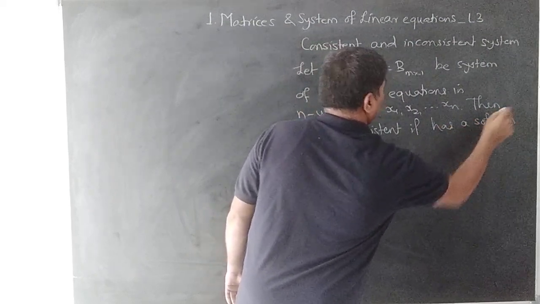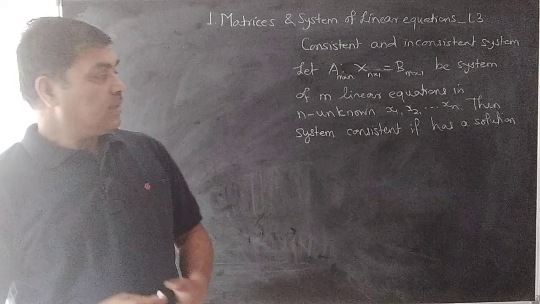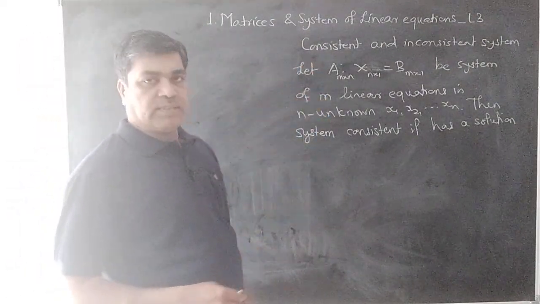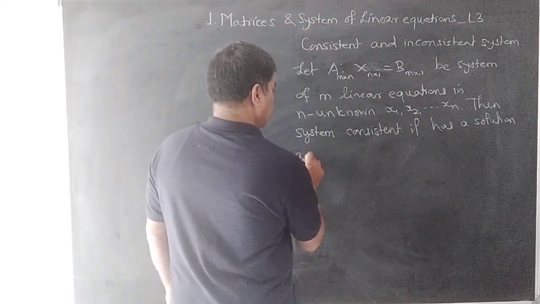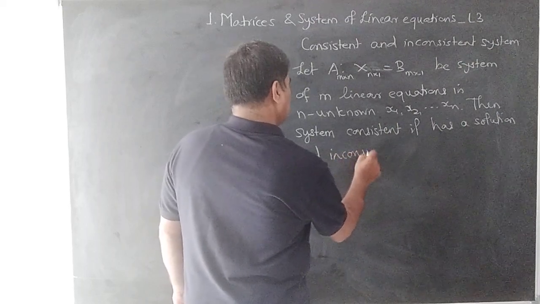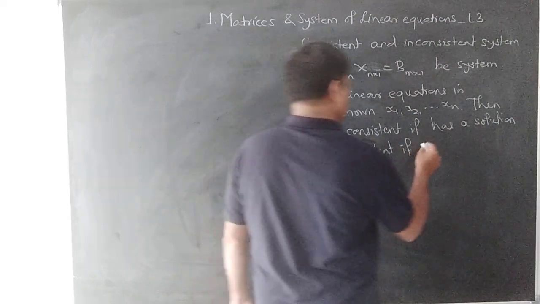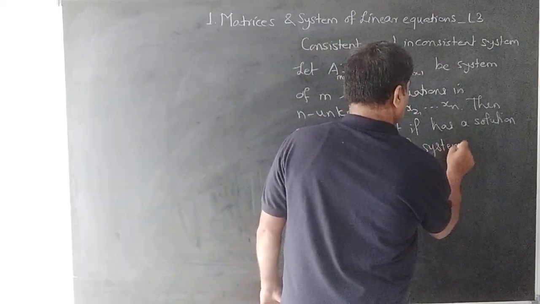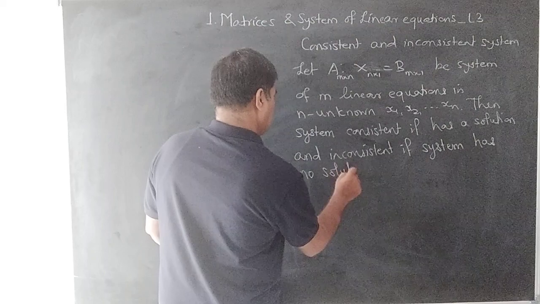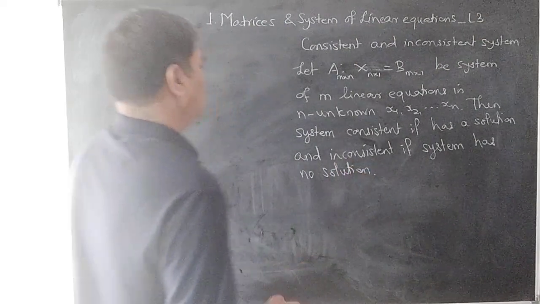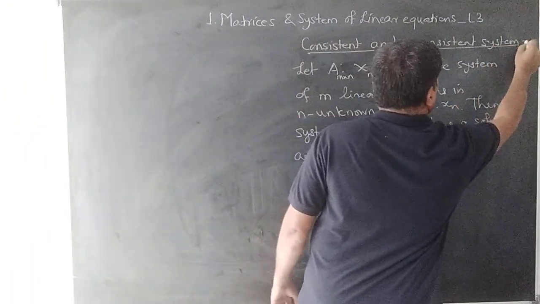So what is meant by solution? Values of variables x1 is equal to s1, x2 is equal to s2 and so on, xn is equal to sn, which satisfy each equation of that system, is known as a solution of the system. And the system is inconsistent if it has no solution. So this is about the consistent and inconsistent systems.